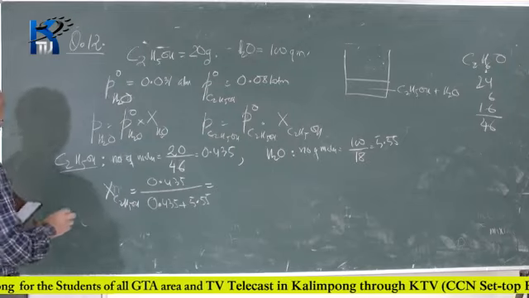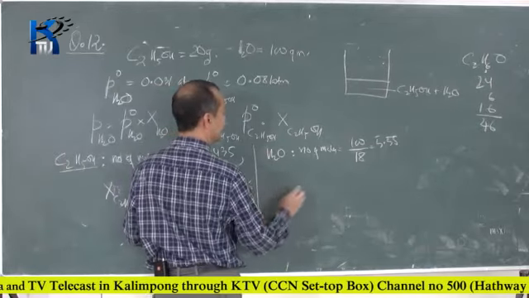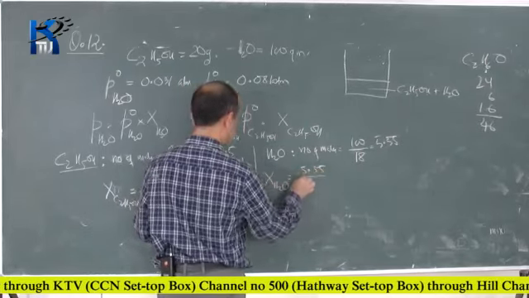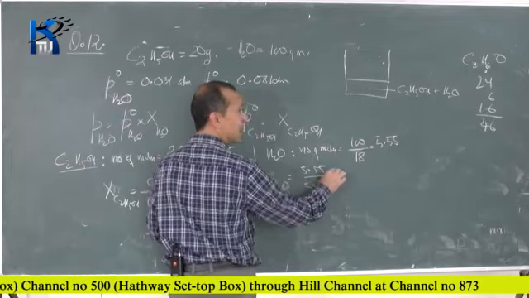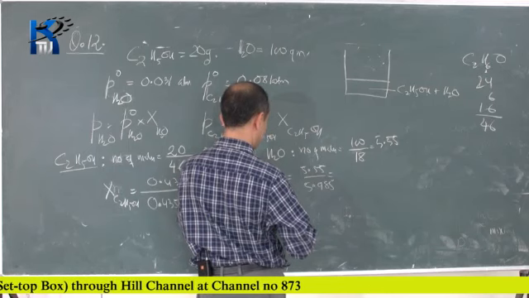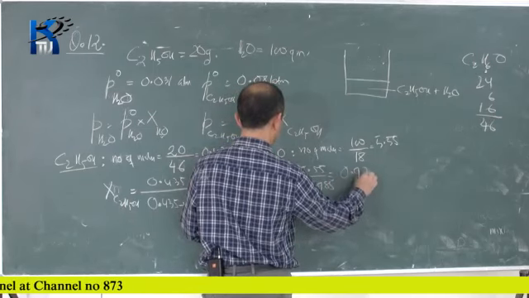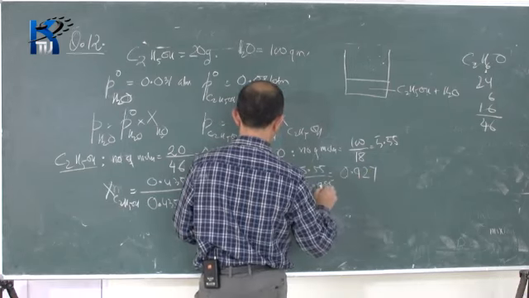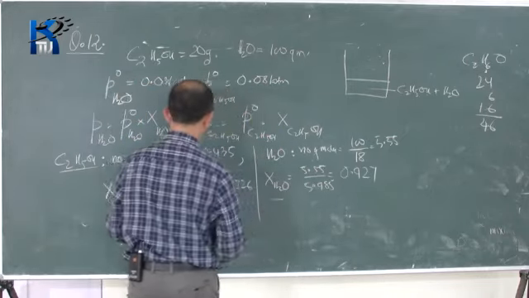The answer is 0.0726. In the case of water, the mole fraction of water is 5.55 divided by 5.985, which equals 0.927. So this is the mole fraction of water, and this is the mole fraction of ethyl alcohol.